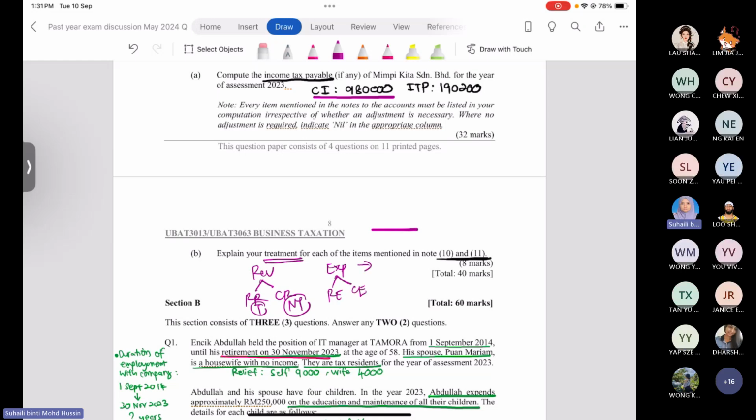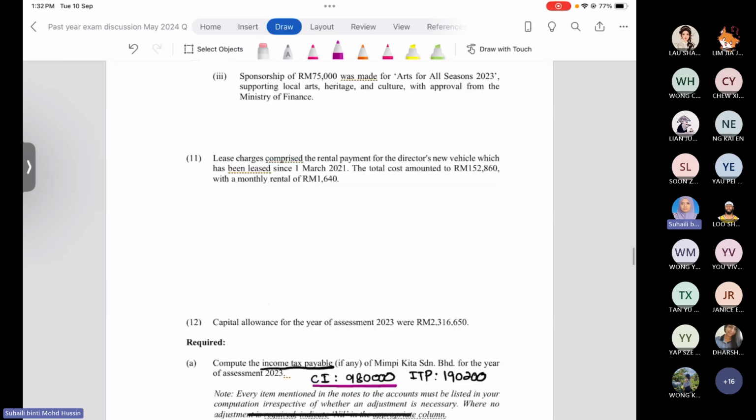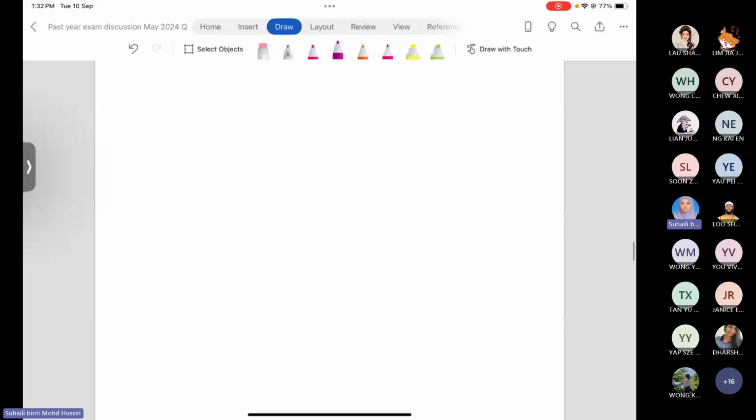For expenditure, you have levels of deduction: 100% deductible, only 50% deductible, double deduction, and not allowed for deduction. It's not that you have to explain this, but you have to explain the number 10 and number 11 information.